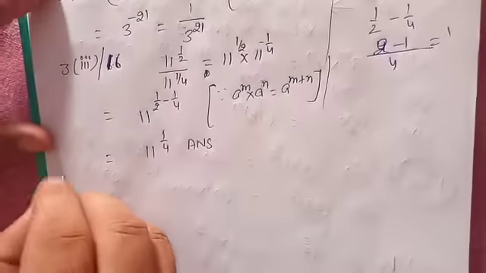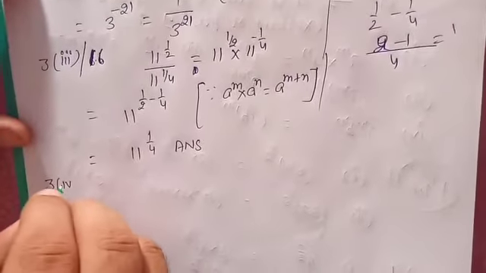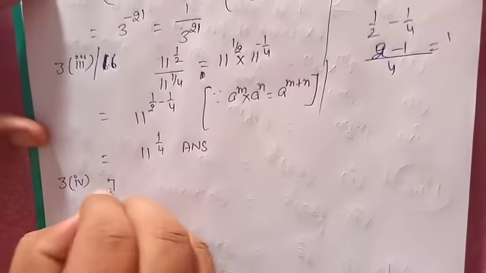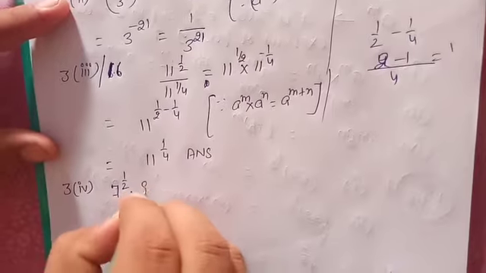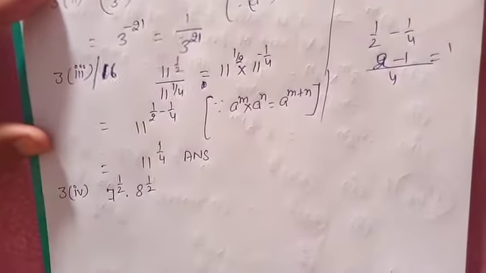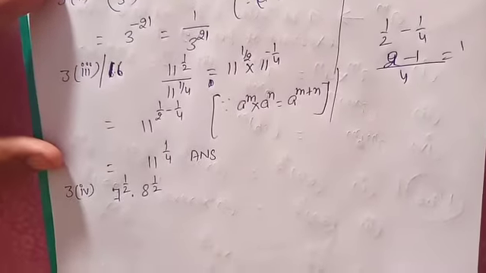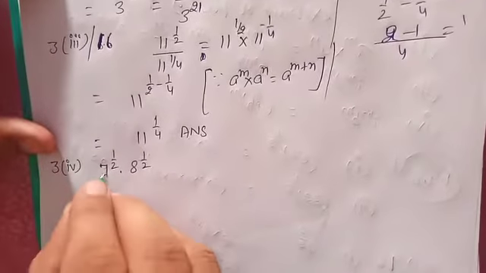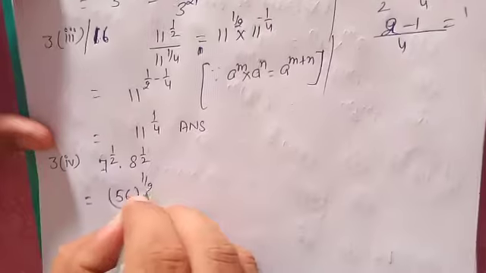Fourth: 7 power 1 by 2 into 8 power 1 by 2. Here the base is not the same, but the exponents are the same. So what can you do? You can multiply both: 56 power 1 by 2.